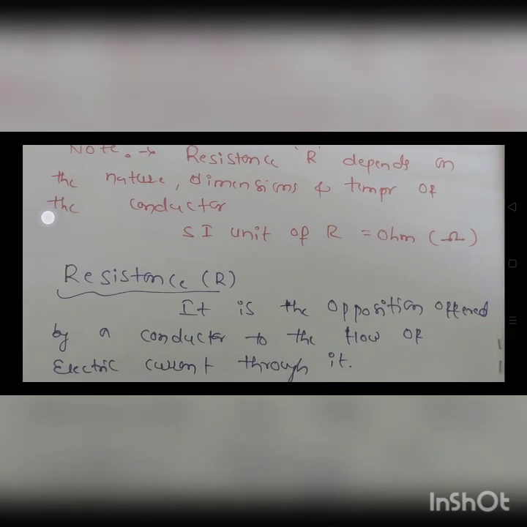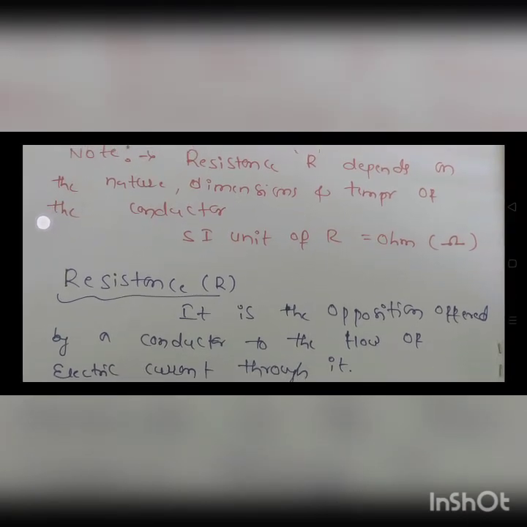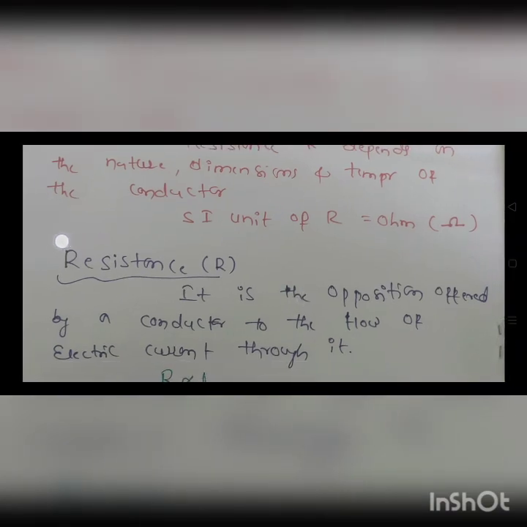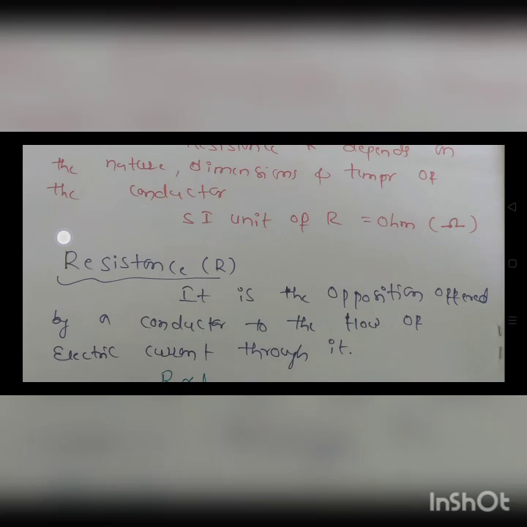What exactly is resistance? Resistance is denoted by R. It is the opposition offered by a conductor to the flow of electric current through it. When a conductor is carrying current, resistance will stop the electron movement. Once it stops the electron movement, there will be no flow of current. So this is what resistance does: it will oppose the flow of electric charges.